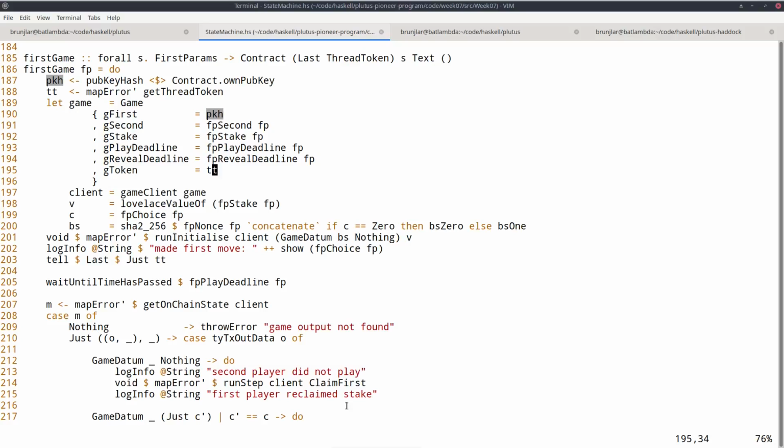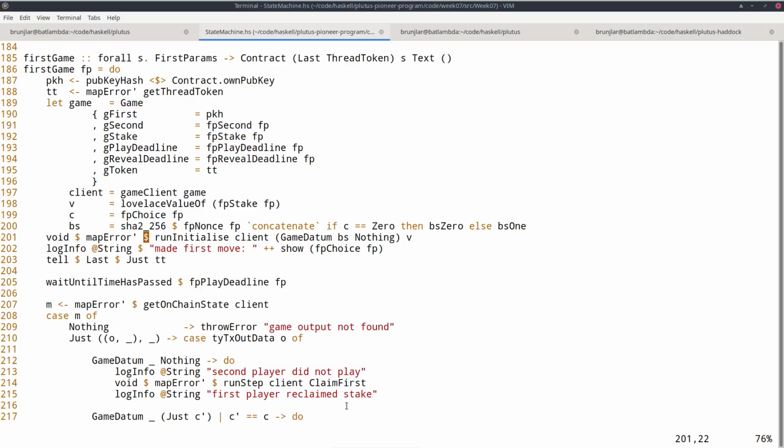and we can define the game using public key hash and thread token at the appropriate spots and taking the rest from the parameters we got. Now we can define our game client using the game client function. These three are as before, so it's the stake, our choice, and the hash that we reveal, that we use to commit to our move.